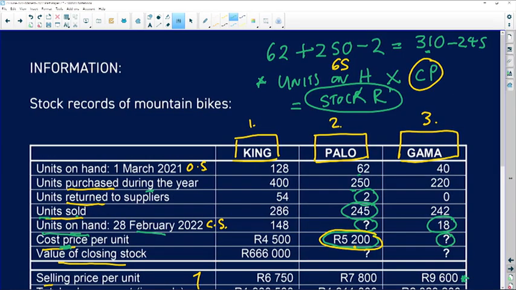Okay, so what could we implement? What divisions of duties could we put in place to ensure that this type of misconduct does not happen in the future? Right, so let's look at possible division of duty.